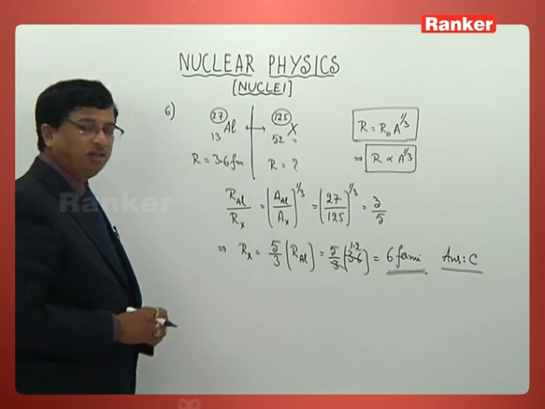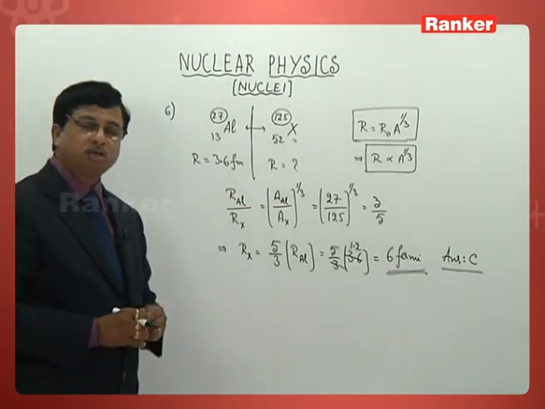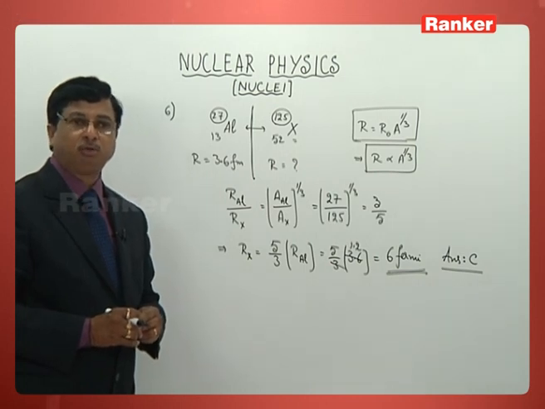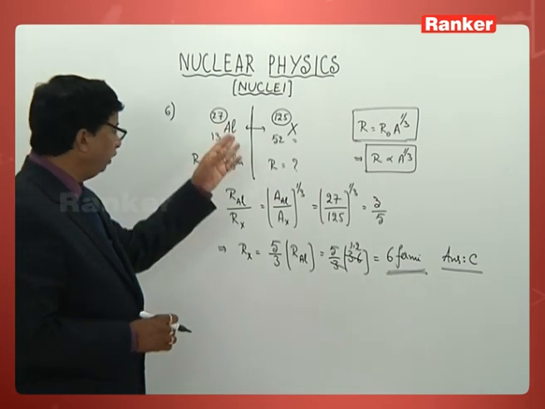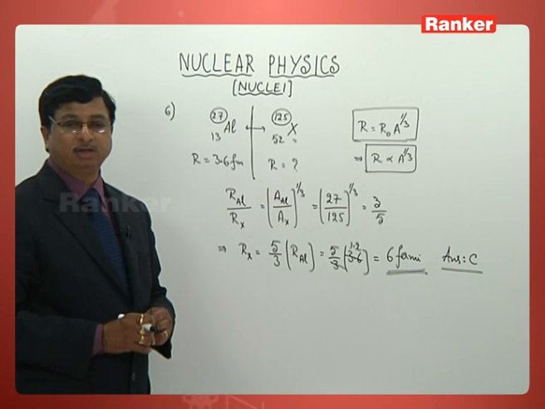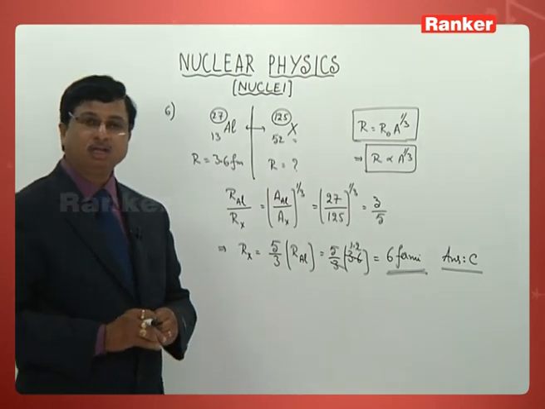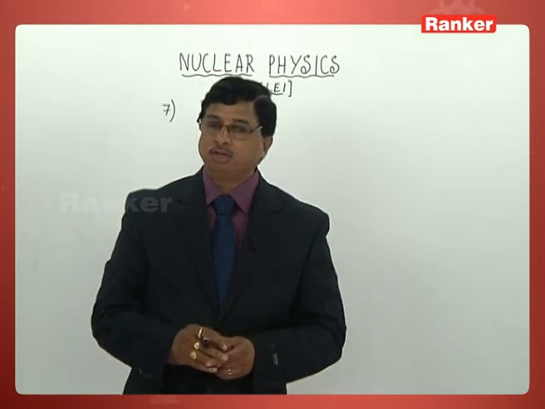So remember that R is equal to R naught A power 1 by 3 formula, from which R is directly proportional to the cube root of A, or A power 1 by 3. That is the one which you have to remember for this problem, and this has been given in the 2007 JEE paper. Check the next number, that is problem number 7 for us.